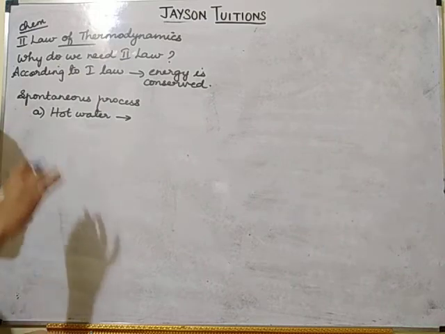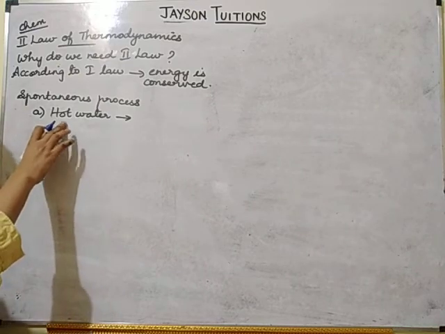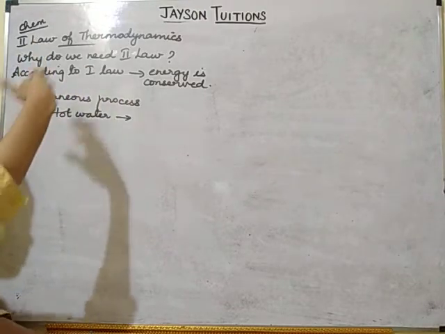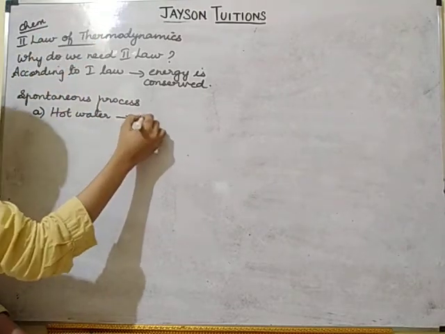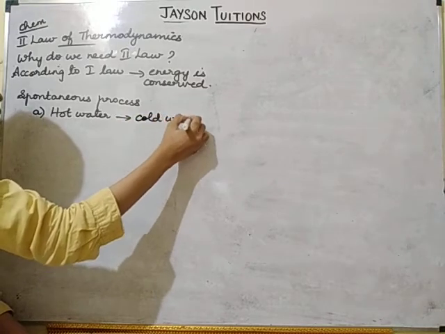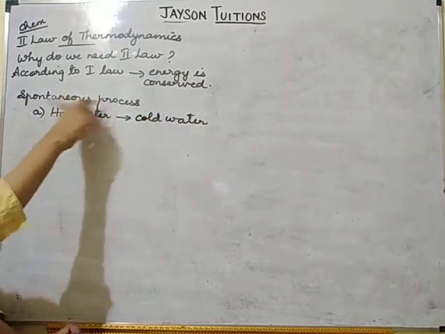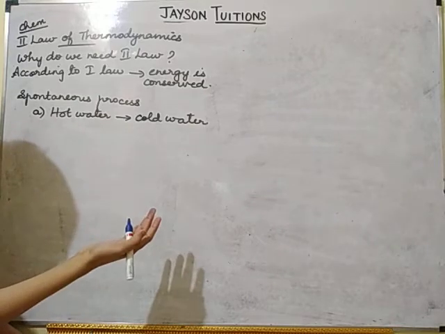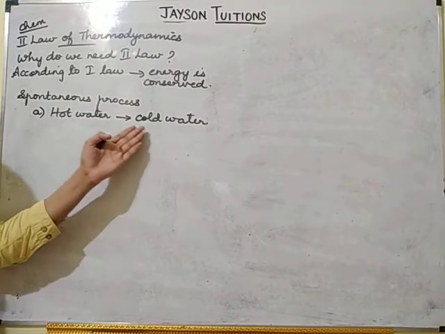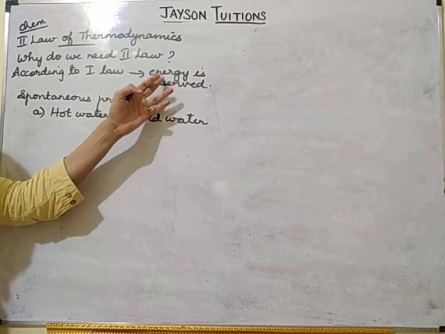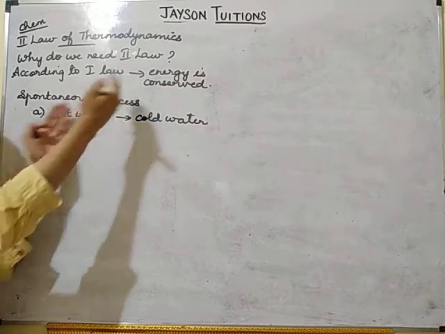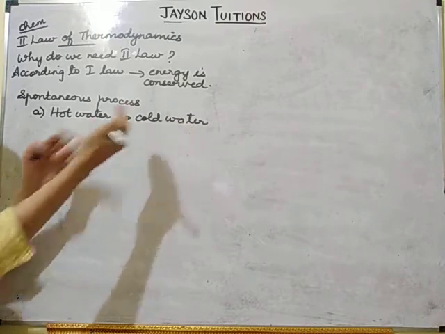Will the water remain hot? The heat from the water is lost to the surroundings. The heat will go to the surroundings and the hot water will become cold water. This is a spontaneous process. Spontaneous process means it happens automatically. So in this type of process, there is a change in energy. The heat energy was there, but after that the heat energy disappeared.